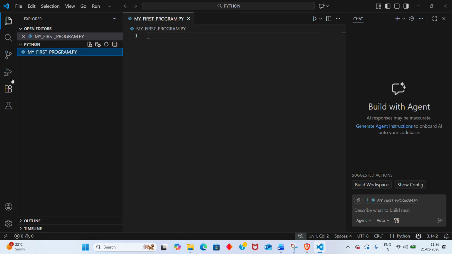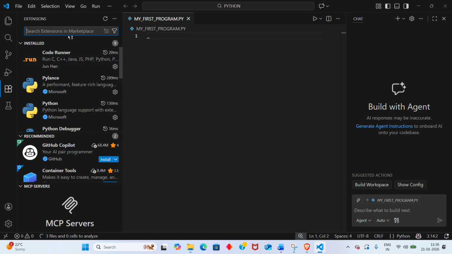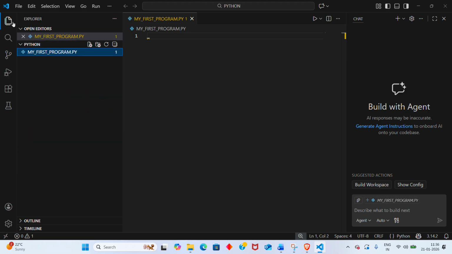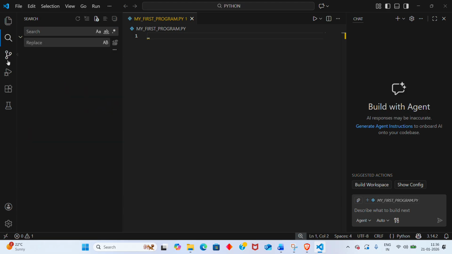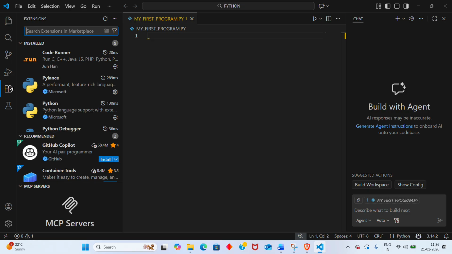Before coding, we will install an extension for Python. On the left-hand side, this is the Explorer option, this is the search option, this is the source control option, and this is the run and debug option. Here we have to download the extension. We will search for Python.